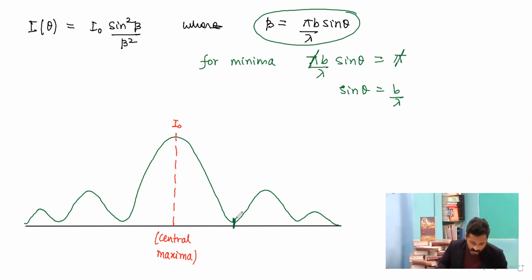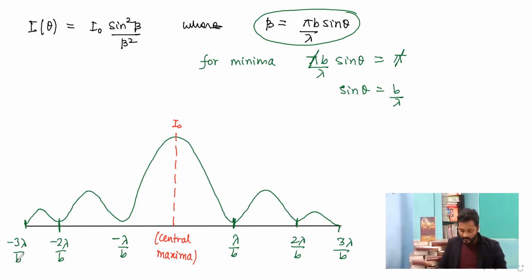So this expression can be simply written as, that is, if I will write it in terms of m pi, so this can be written as, this is lambda by b, this is minus lambda by b, this will become 2 lambda by b, this will become minus 2 lambda by b. Over here, this will become 3 lambda by b, this will become minus 3 lambda by b. तो ये जो है फॉर मिनिमा अपने चाहे तो इसको m पाई भी कर सकते हैं, रेदर देन ओनली मेंशनिंग पाई, वी कैन राइट एज m पाई. तो यहाँ पे m का वैल्यू 1, फिर m का वैल्यू 2, m का वैल्यू 3 और पीछे की तरफ m का वैल्यू -1, -2, -3 हो जाएगा.